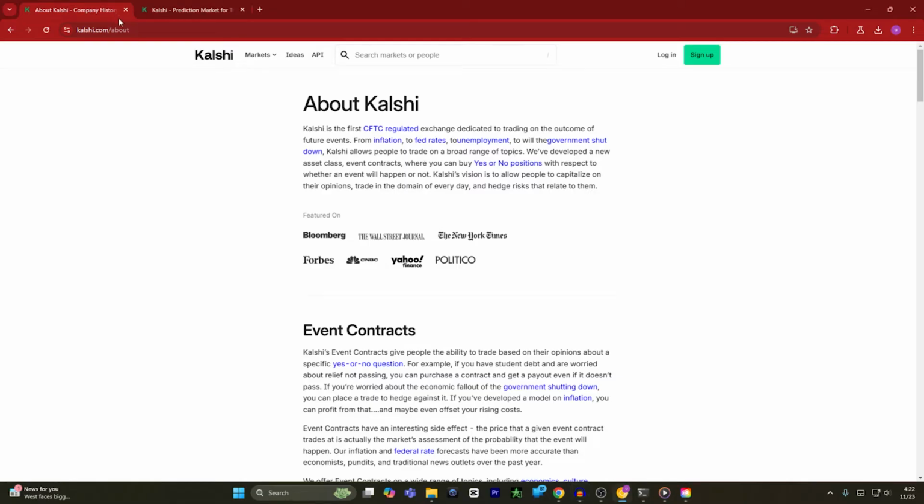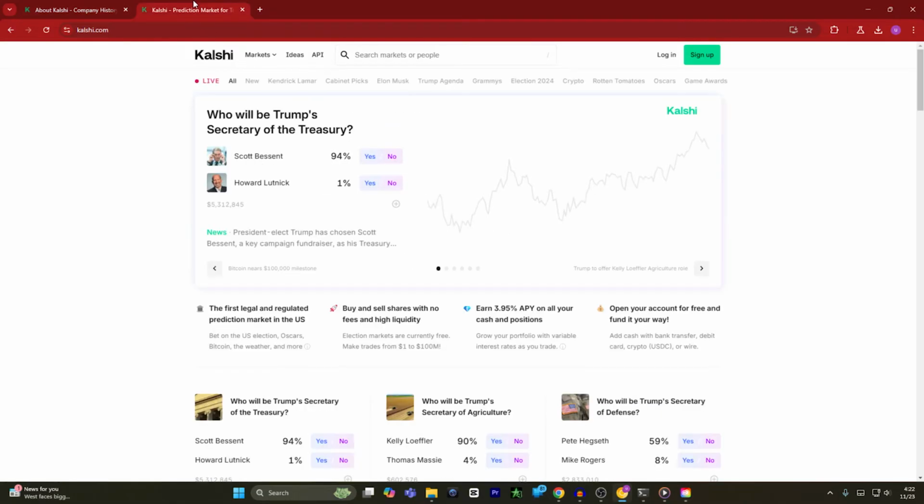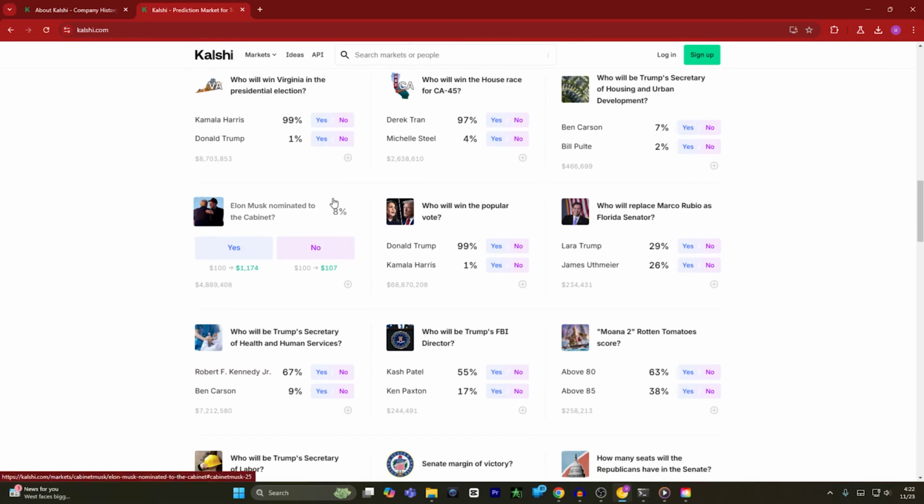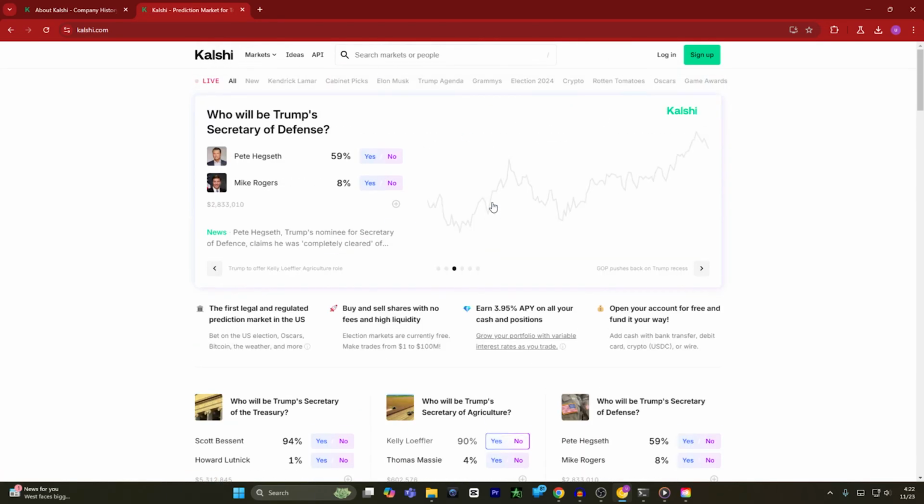For example, you can also bet on the US election, as you can see on this page: who will be Trump's Secretary of the Treasury, Scott Bessent or Howard Lutnick. You can also go to the next page and you can also bet on these types of topics. These are just examples that I'm showing you. For example, there are some other topics. Who will be Trump's recess appointments? Who will be Trump's Attorney General? And you can just vote and bet for your selection, or you can vote yes or no for them.